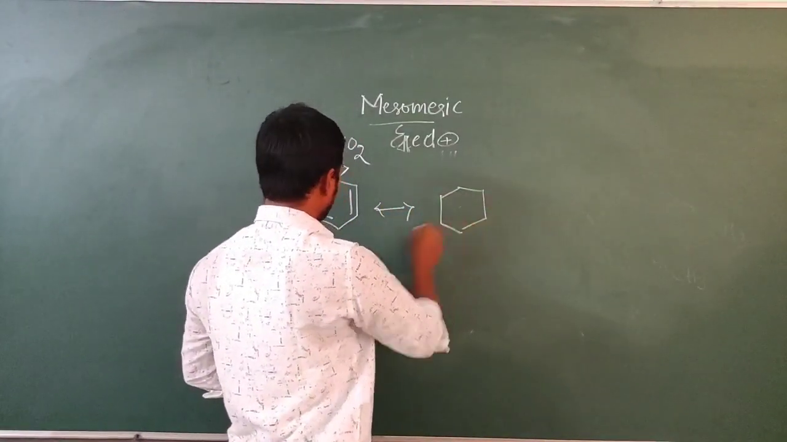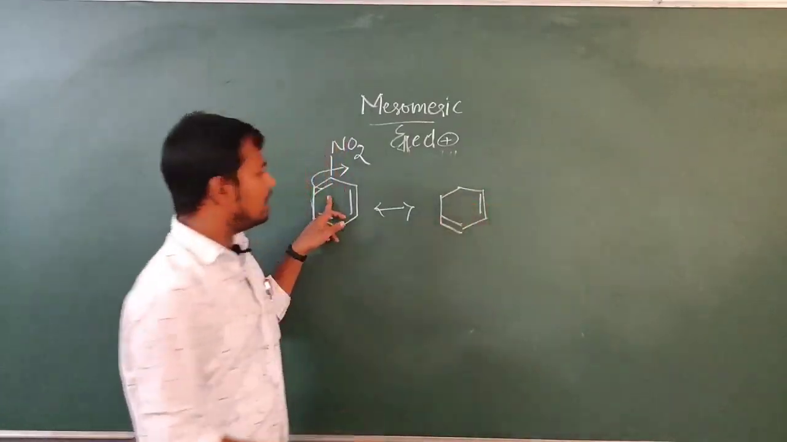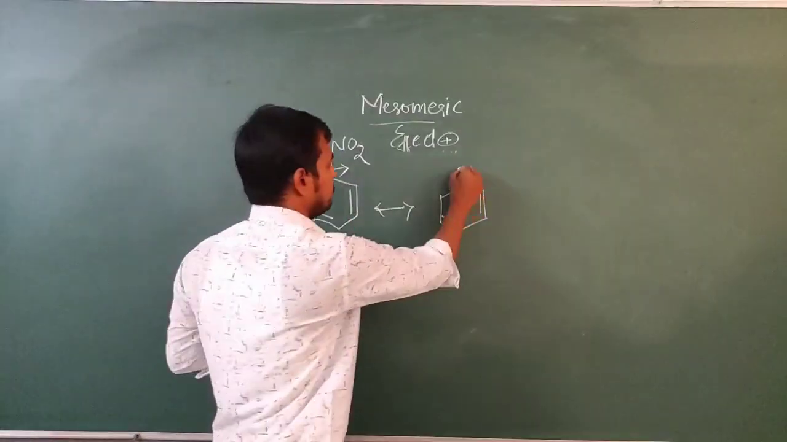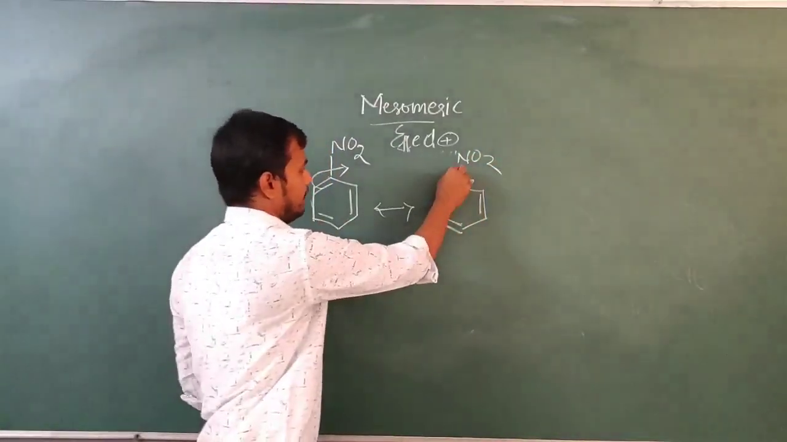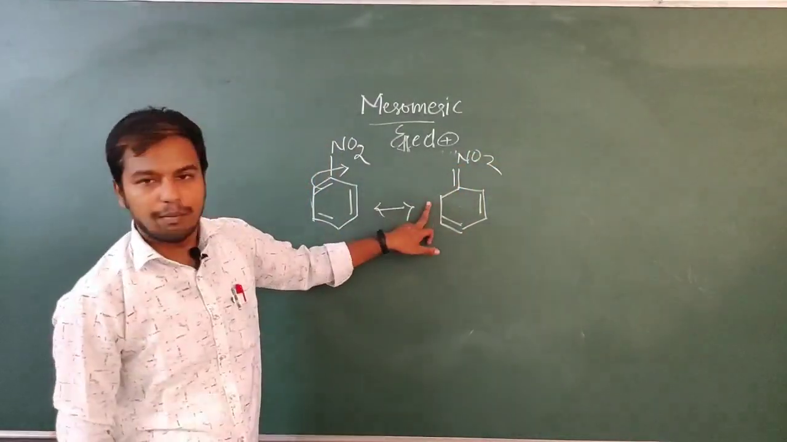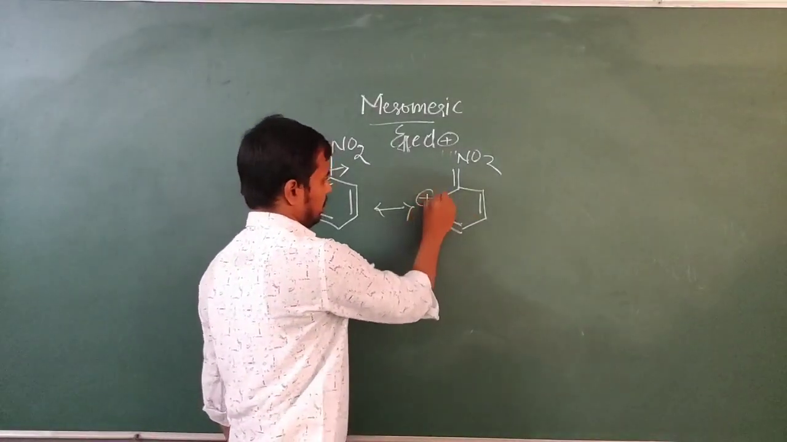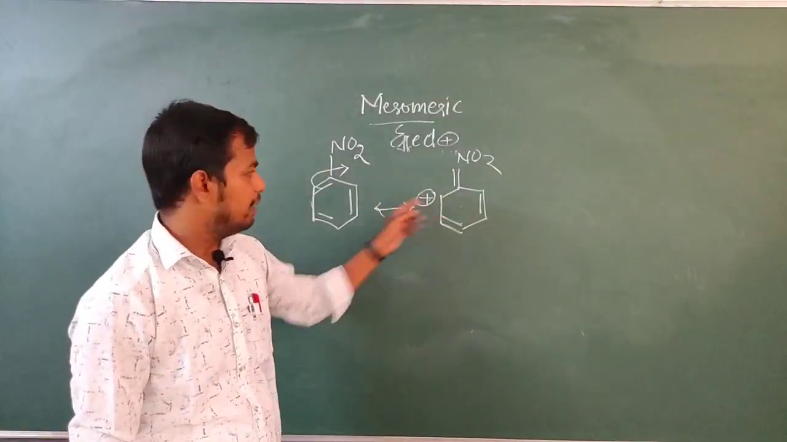Let's draw that structure and see. So these 5 electrons are migrated. Where are they migrated? These 5 electrons are migrated here. So this carbon will be getting positive charge.